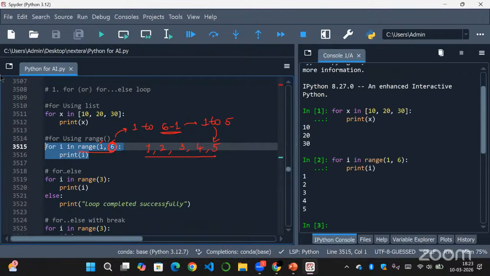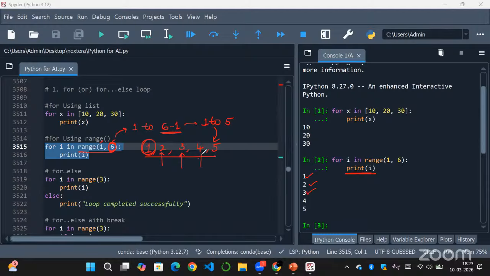So first, i will refer to 1, and as we have print i, we are printing 1. And then i will refer to 2, the next element. It will iterate through one element at a time, right? So then we'll print 2. And then i will refer to 3 and print i, that is, it will print 3.